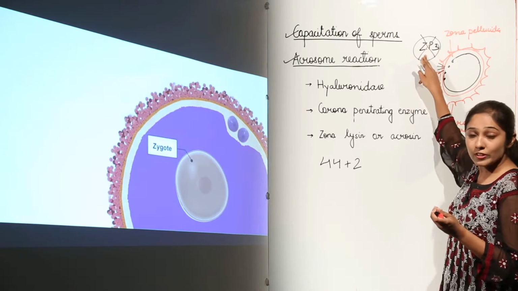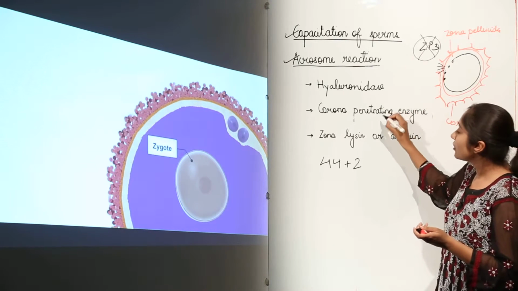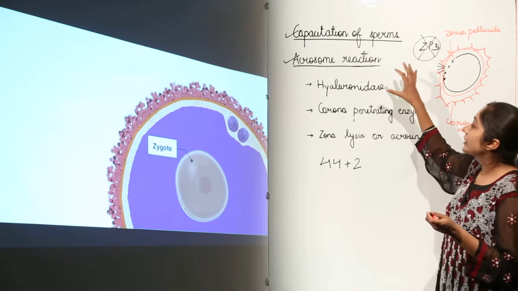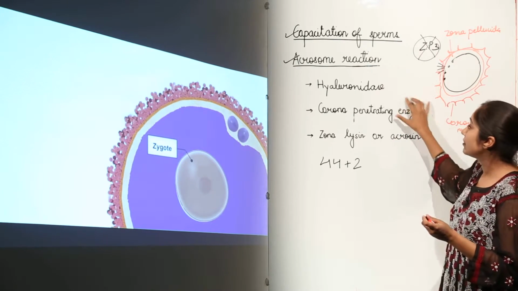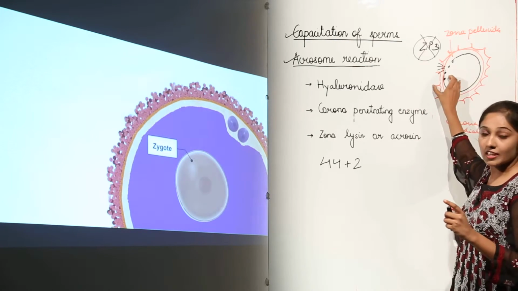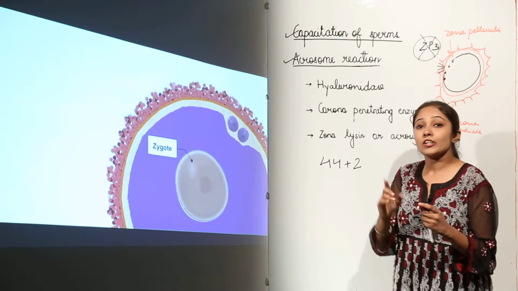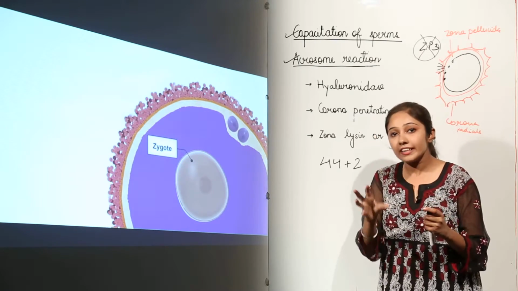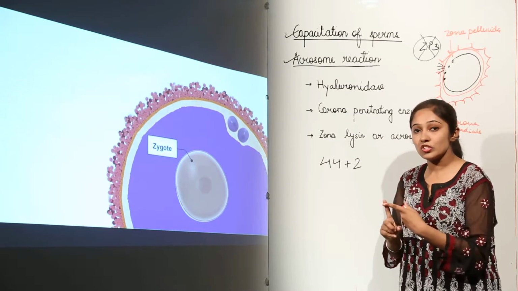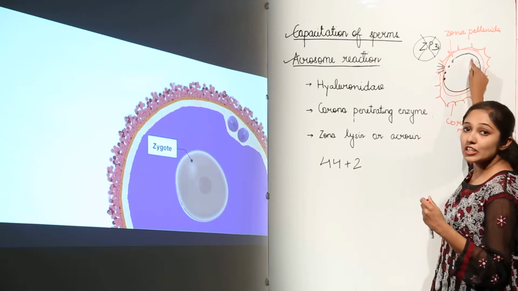When this ZP3 is inactivated, it is not going to release these enzymes, and when these enzymes are not released, the sperms will not be allowed to enter the corona radiata and zona pellucida. So this is how an ovum assures that only one sperm is going to enter the ovum, or the egg. If one sperm has already fused, the other sperm will not enter. This is assured by the depolarization of the membrane.